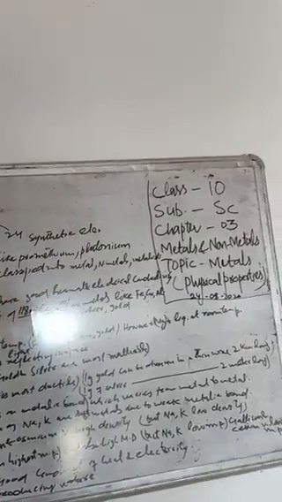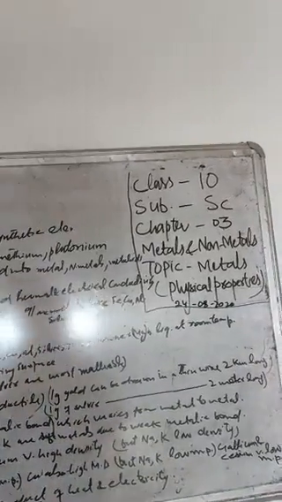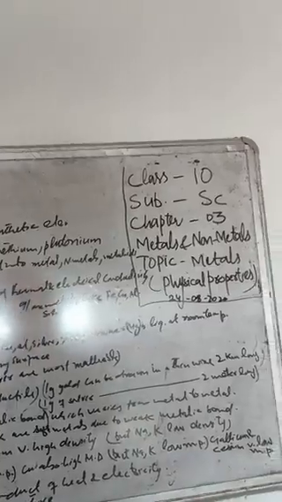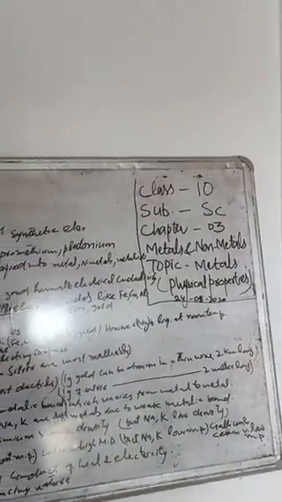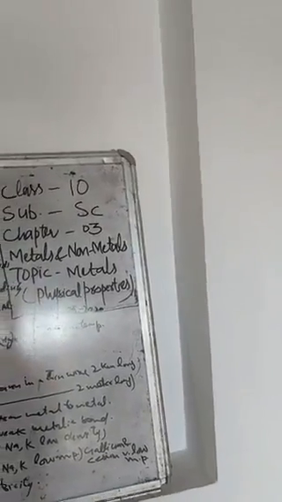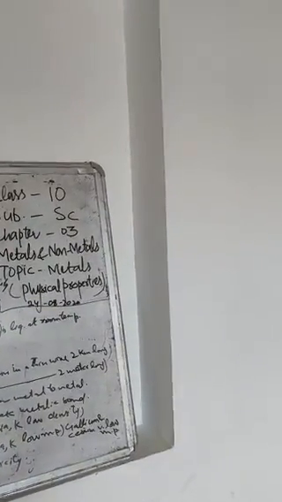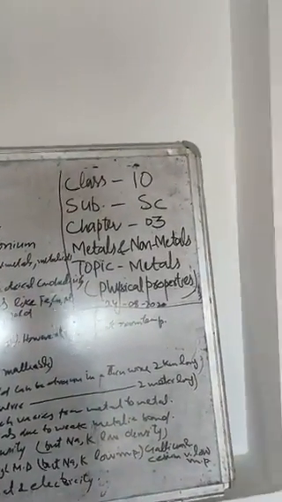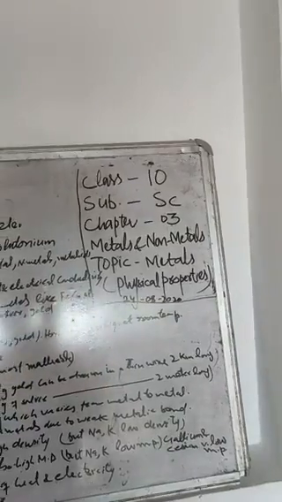So metals are ductile. Gold is the most ductile metal among all metals. 1 gram of gold can be drawn into a thin wire about 2 kilometers long, and 1 gram of silver can be drawn into a thin wire 2 meters long. So gold is the most ductile metal known.